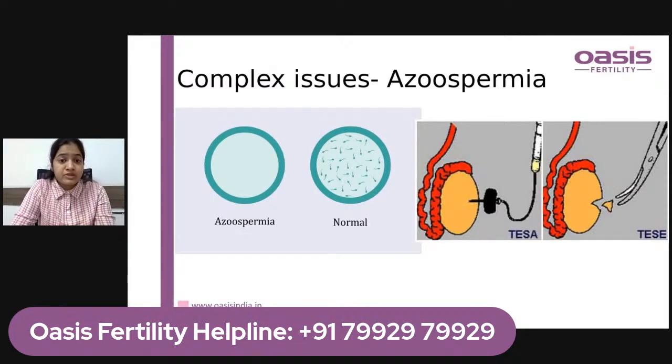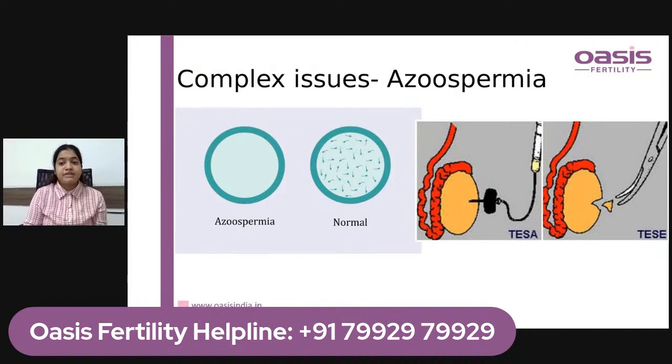So this is how azoospermia looks when there are no sperms at all. So what can be done in this patient? According to the various types of azoospermia that we have discussed, whether it is pre-testicular, testicular, or post-testicular, we advise the patient that either we can go for TESA or we need to do TESE, that is micro-TESE, testicular sperm extraction. So what is TESA? TESA is testicular sperm aspiration.